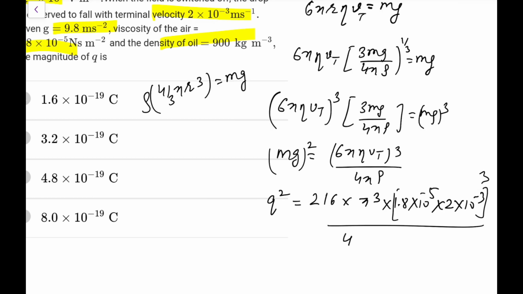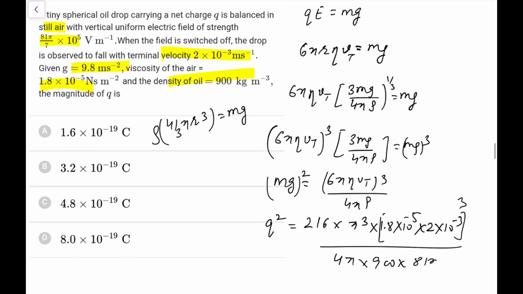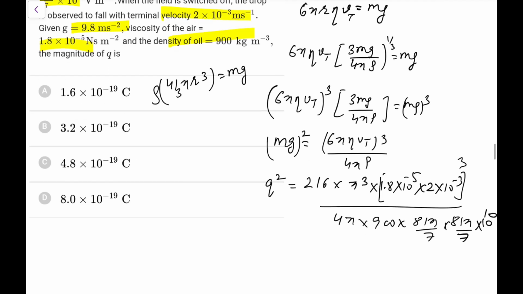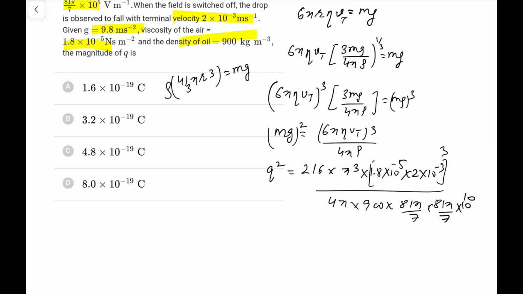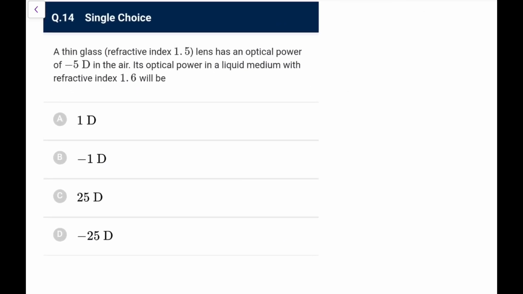And this is 4 pi density 900, and e square, what is e? 81 pi by 7 into 81 pi by 7 into 10 to the power 10. Now I am doing the calculation on calculator. I am fed up with this. So this q, if you will solve it, comes out as like this. I don't know how you will do these questions. Whoever has set this paper was not in a good mood, I think.